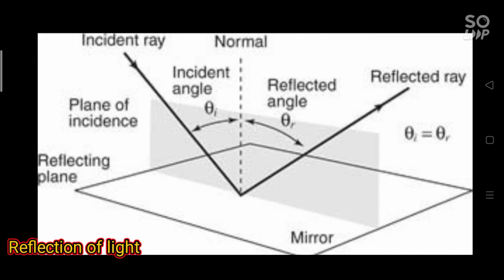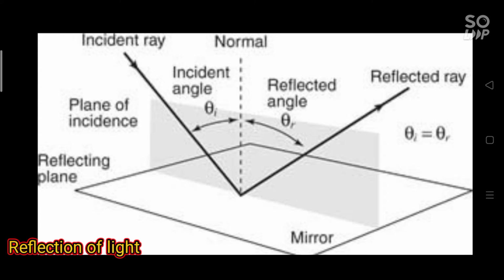Some terms related with reflection. Incident ray. The light ray striking a reflecting surface is called incident ray. Point of incidence. The point at which the incident ray strikes the reflecting surface is called point of incidence. Reflected ray. The light ray obtained after reflection from the surface, in the same medium in which the incident ray is traveling, is called the reflected ray.